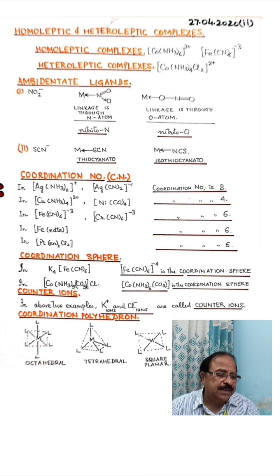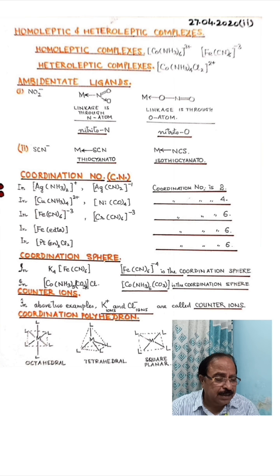Then the next one is an ambidentate ligand. It is a very important term, and it is frequently asked in question papers. Now you see, I have given 2 examples. One is the nitro ligand and the other is the thiocyanate ligand, NO2 and SCN. Now NO2 can get attached to the central metal atom, M, through 2 different atoms.